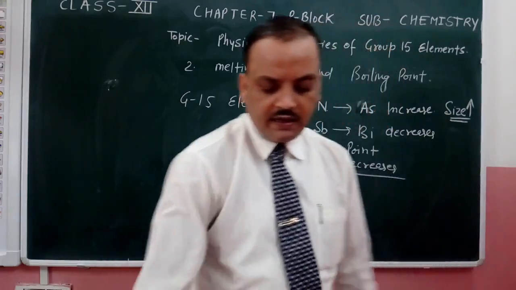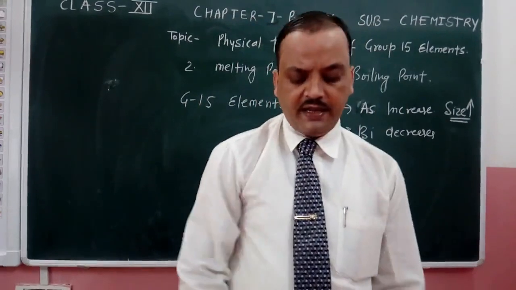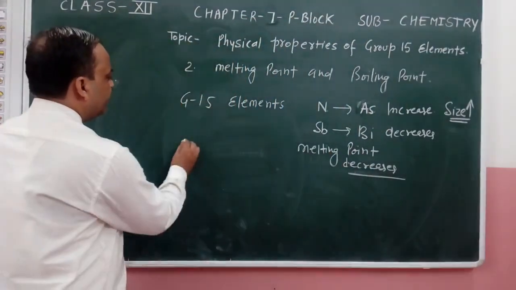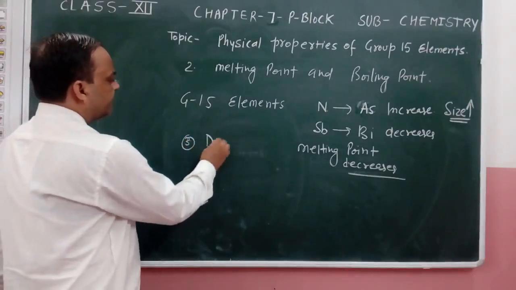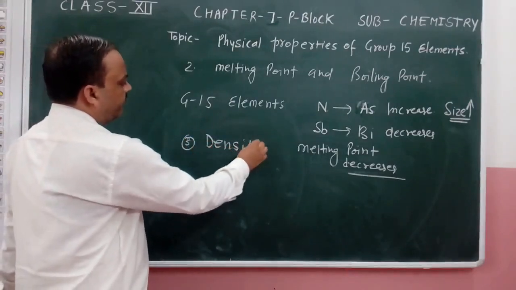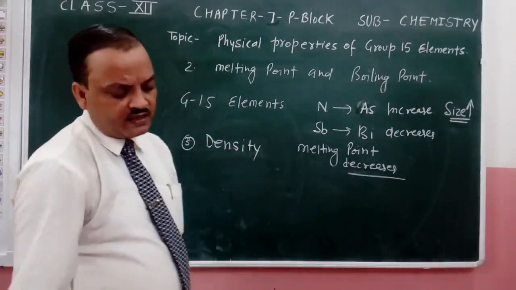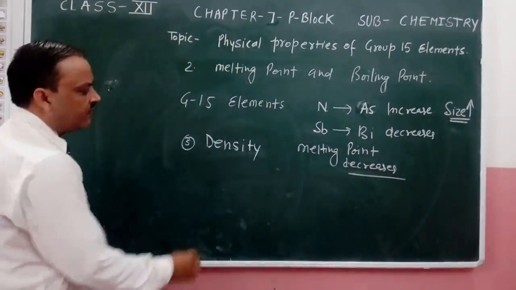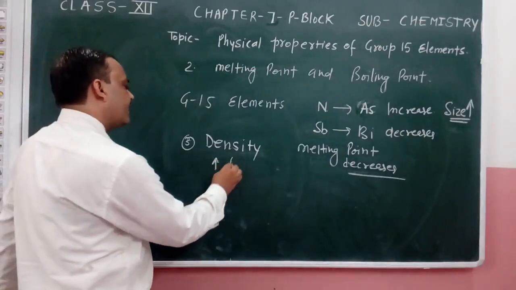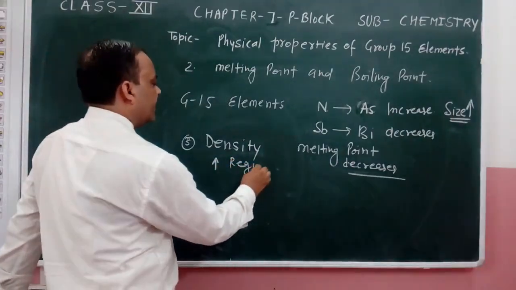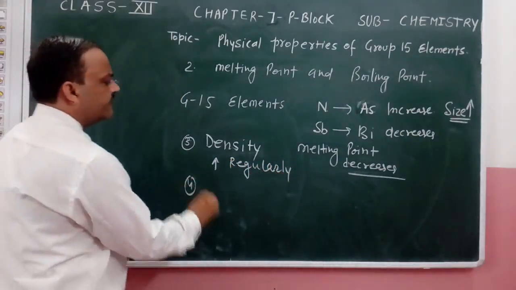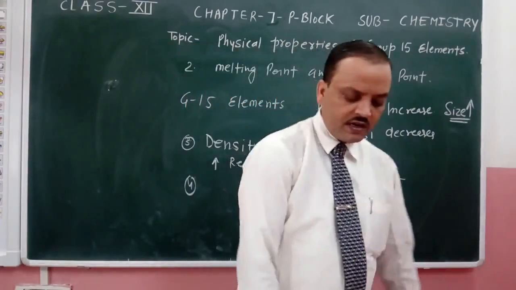The third property is density of these elements. The density of elements of group 15 increases regularly.